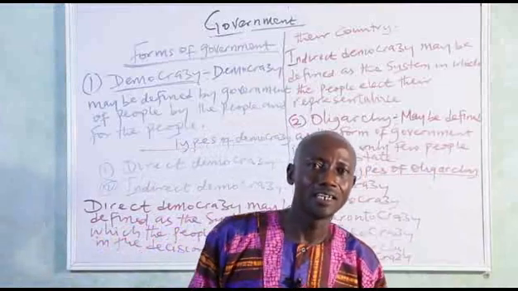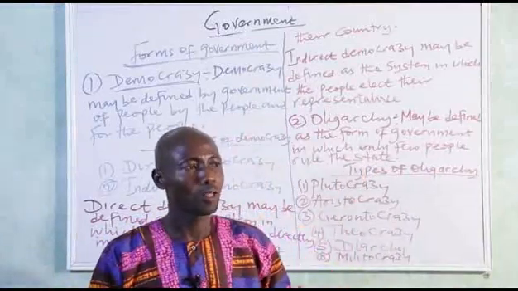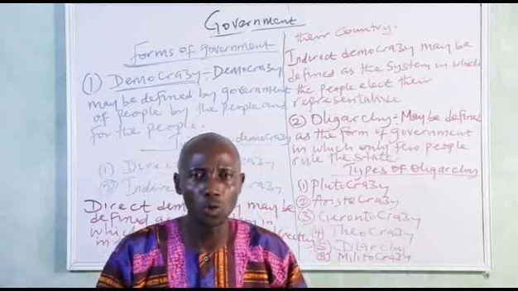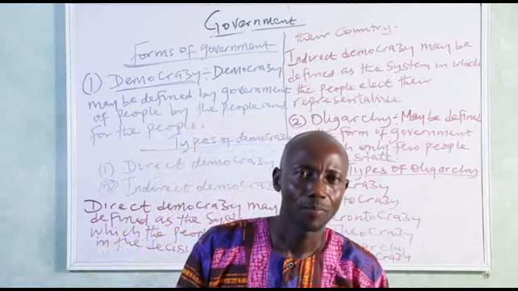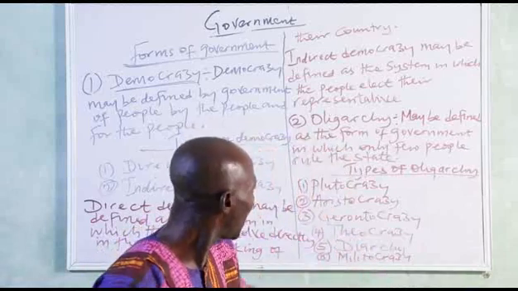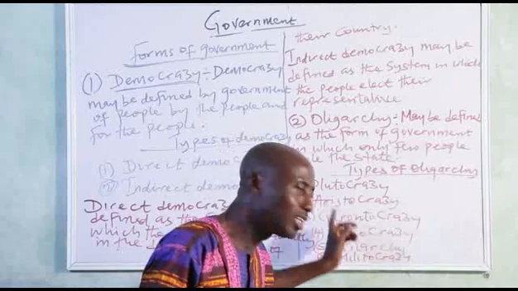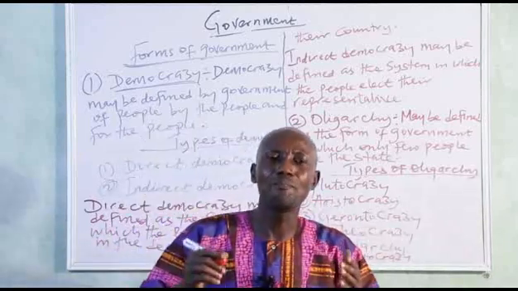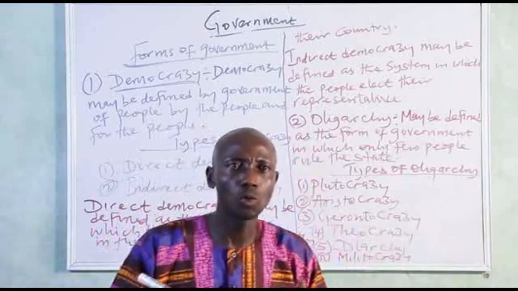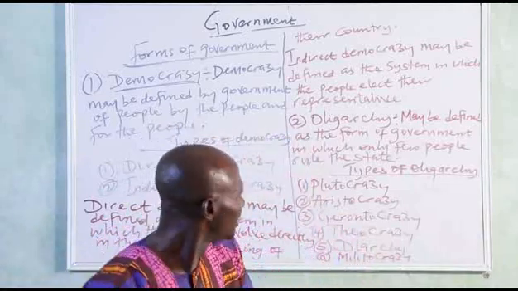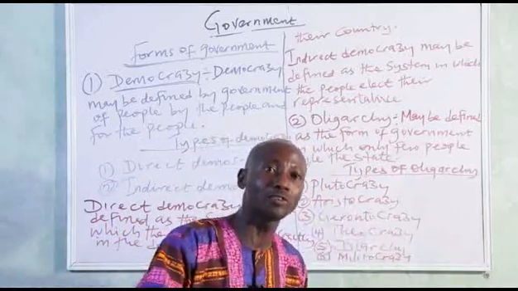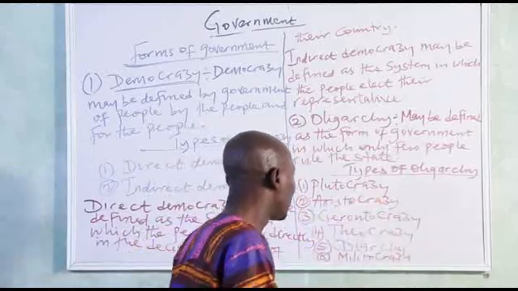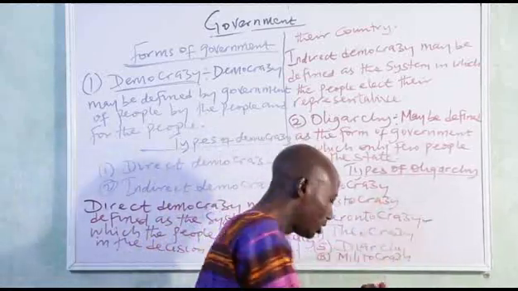Then, what do I mean by aristocracy? Aristocracy is a form of government in which the best citizens rule the state. I want to repeat myself. Aristocracy simply means the form of government in which only the best citizens rule the state. In a state where the best citizens rule, we call the form of government what? Aristocracy.